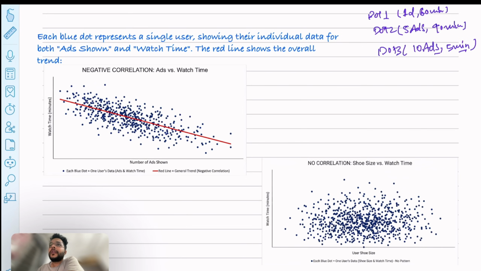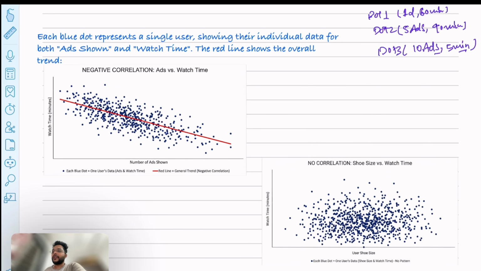So each blue dot here is showing us an individual user. Okay, and this plot is created using two variables, number of ads shown and watch time in minutes. So if you see, in general if you increase the number of ads, then users are going to hate that show and the watch time is going to be less. Okay, so this shows us the negative correlation.